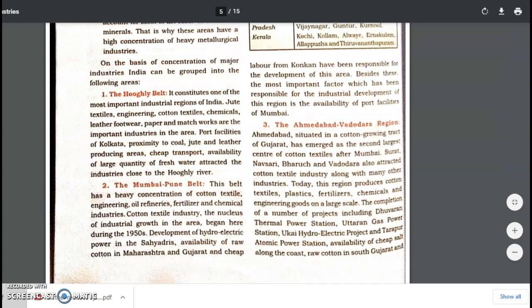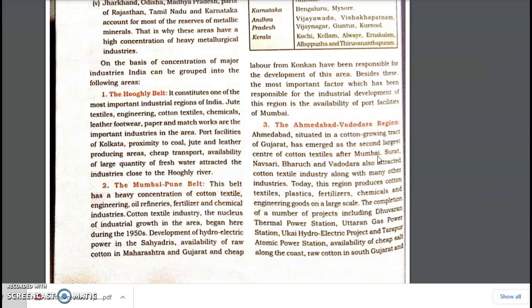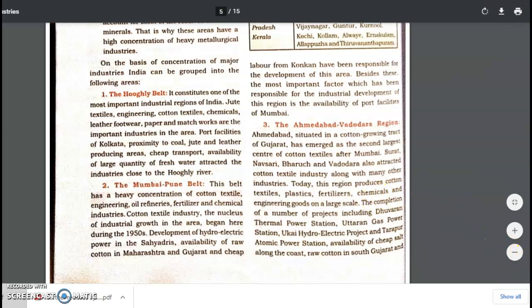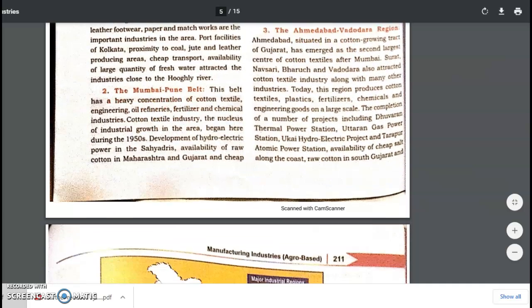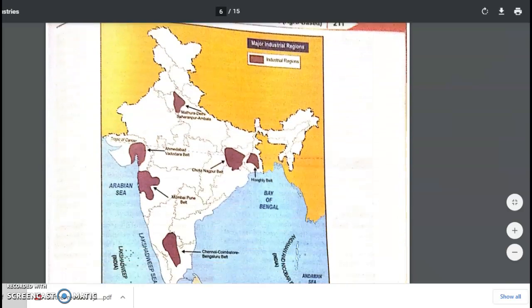Maharashtra-Pune belt. The Ahmedabad-Vadodara belt will again have, this is the region of cotton, therefore will again have large growth of cotton textile industry. And here it is, the Ahmedabad is the second largest producer of cotton after Mumbai. Along with this, we will also have industries like fertilizers, chemical and plastic industries, which are commonly found in both the areas, whether Mumbai or Ahmedabad, Vadodara region. Okay. Coming to the next group of